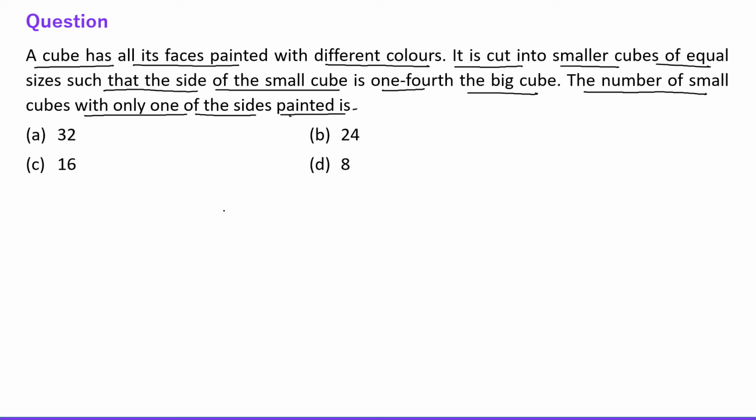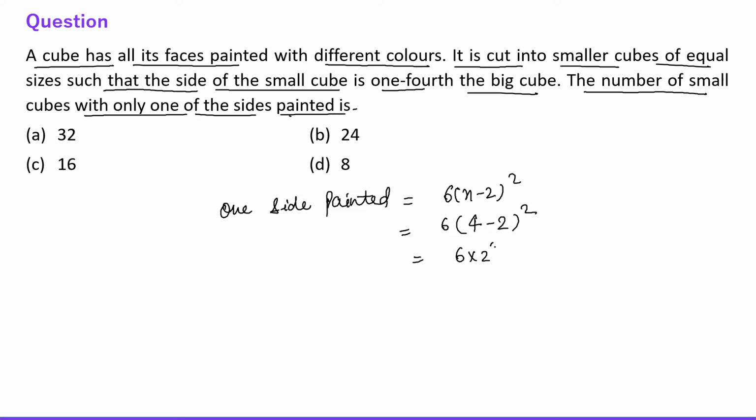For one side painted, we have a direct formula, which is 6 into (n minus 2) to the whole square, right? So this is 6, n is 4, so (4 minus 2) to the whole square, which is 6 into 2 square, 6 into 4, which is 24, right?